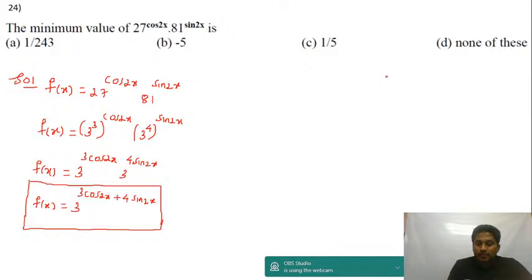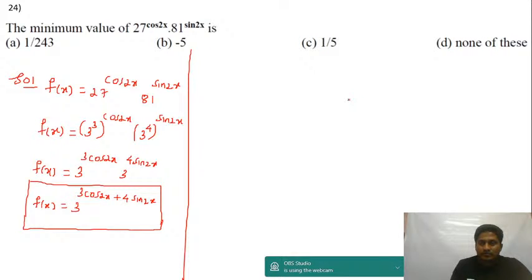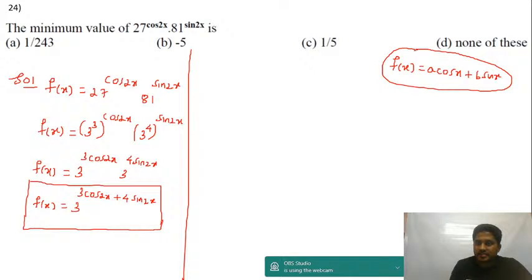Alright, now listen. This is a standard result. Whenever you have f of x equal to a cos x plus b sin x, what's the maximum value? The maximum value of a cos x plus b sin x is root of a square plus b square, and the minimum value of a cos x plus b sin x is minus root of a square plus b square.